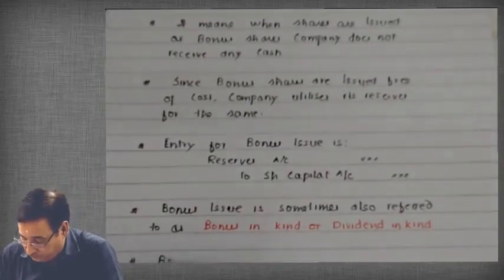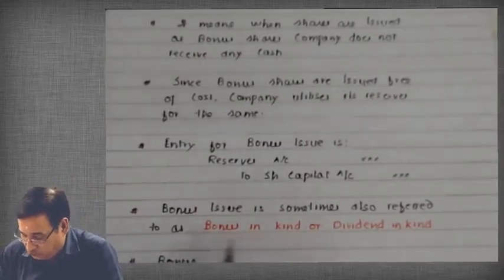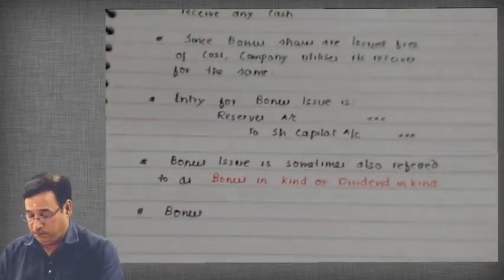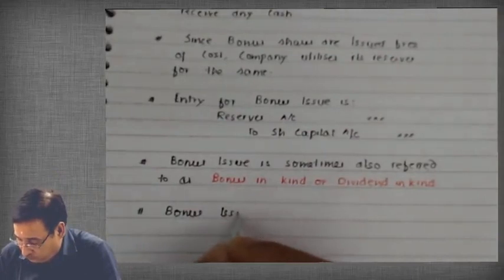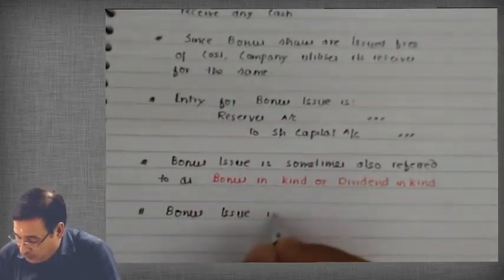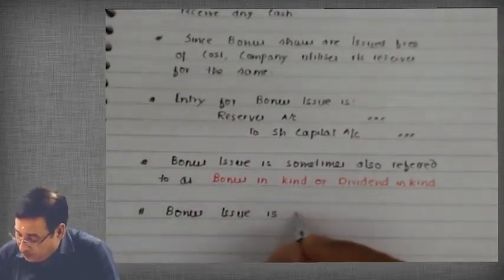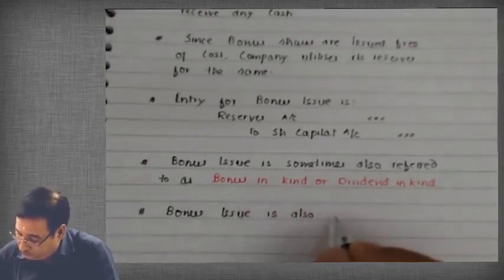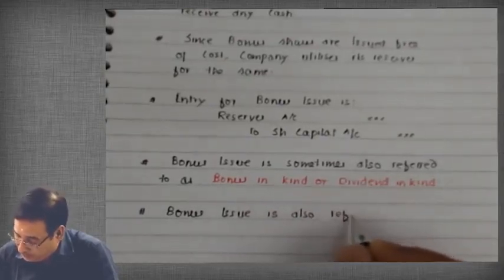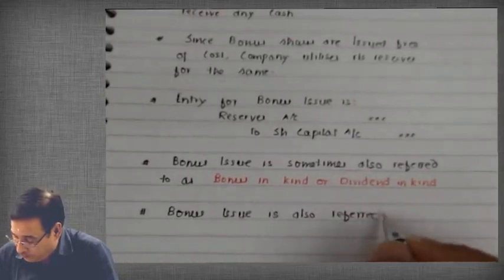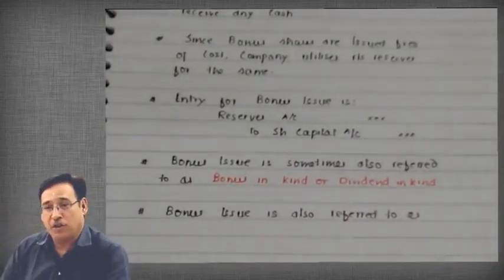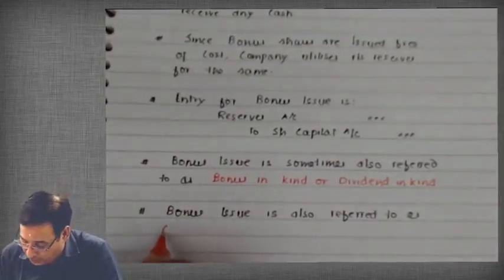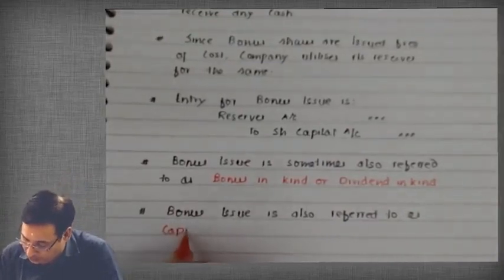Bonus issue is also referred to as capitalization of profit. I told you why.